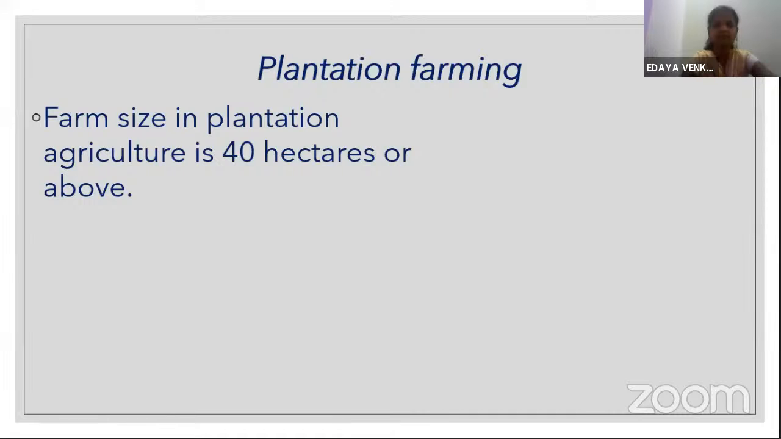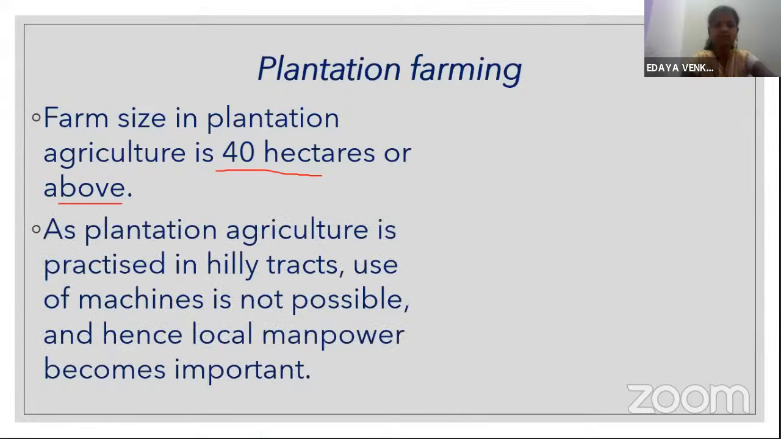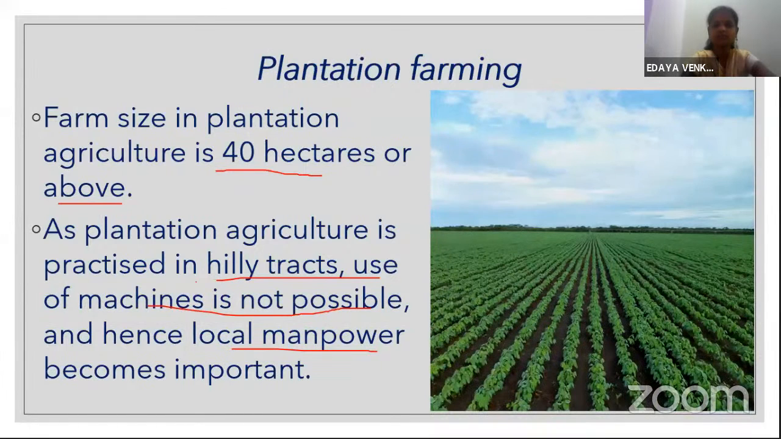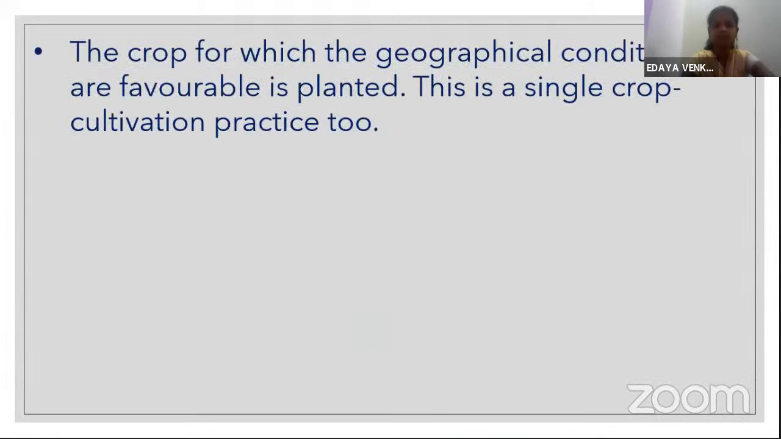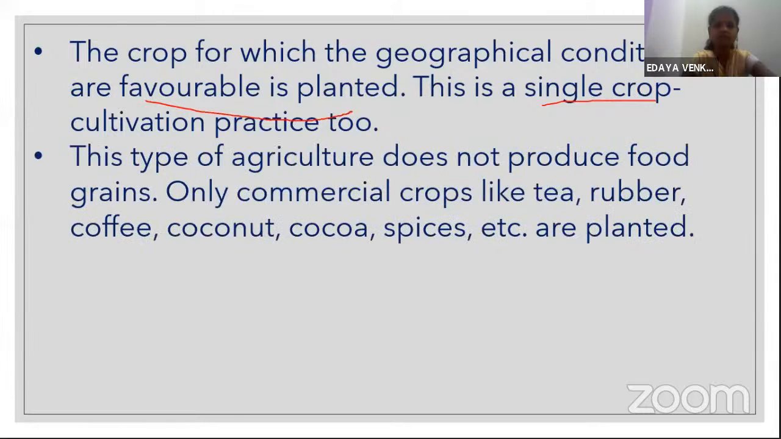So the second type of commercial farming is plantation farming. Here, the farm size in plantation is 40 hectares or above. As plantation agriculture is practiced in hilly tracts, use of machines is not possible and hence local manpower becomes important. See, this is an example of plantation farming. The crop for which geographical conditions are favorable is planted. The crop which we cultivate in plantation farming is not fixed. As per the favorable geographical condition, the crops are decided. This is also a single crop cultivation practice.